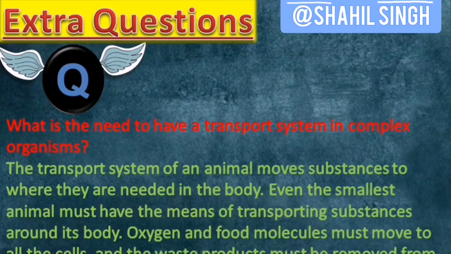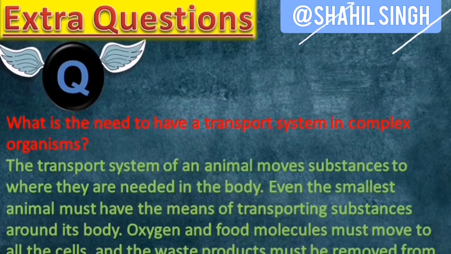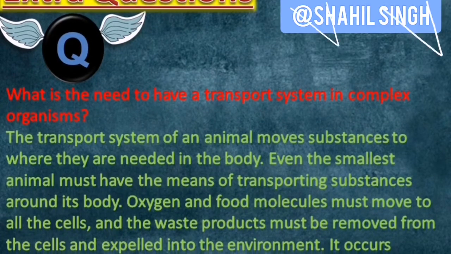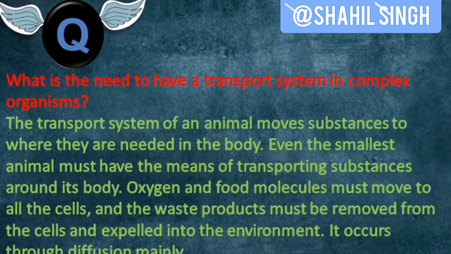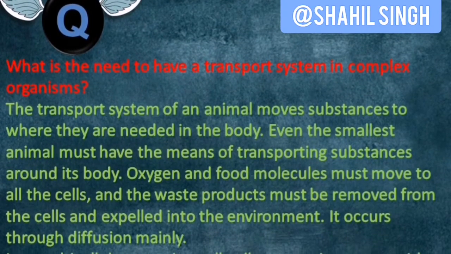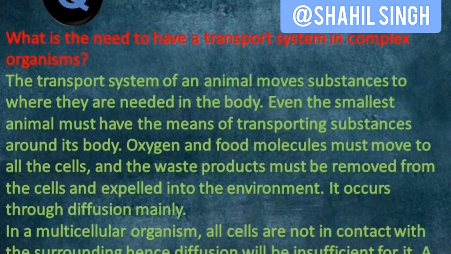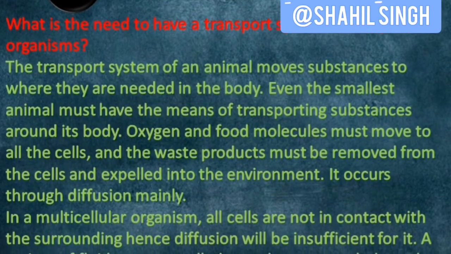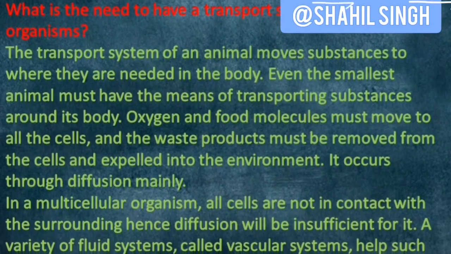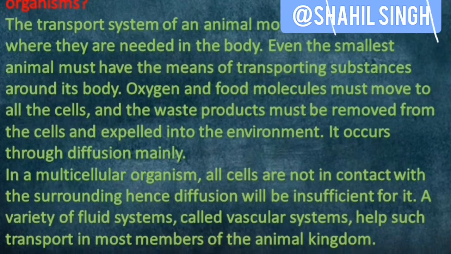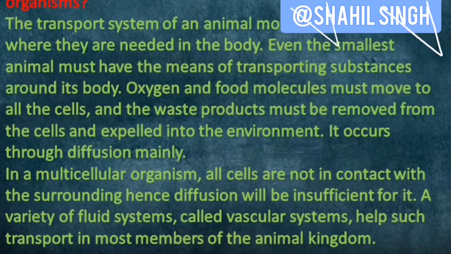Oxygen and food molecules must be moved to all the cells, and the waste products must be removed from the cells and expelled into the environment. It occurs through diffusion mainly. In a multicellular organism, all cells are not in contact with the surrounding. Hence, diffusion will be insufficient for it. A variety of fluid systems called vascular systems help such transport in most members of the animal kingdom.